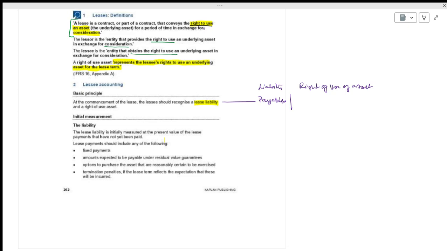The liability is initially measured based on the present value.